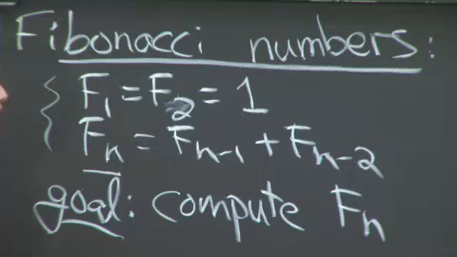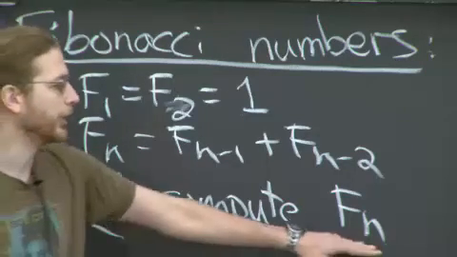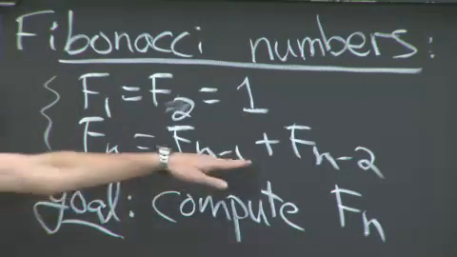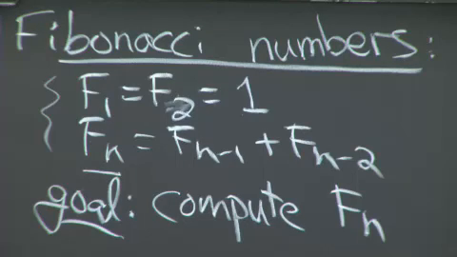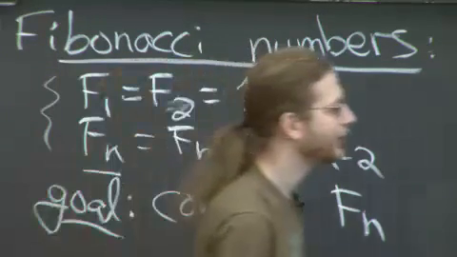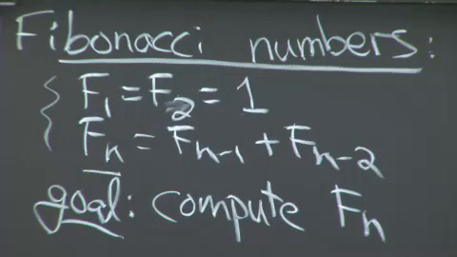And I'm going to assume here that that fits in a word. And so basic arithmetic, addition, whatever, is constant time per operation. So how do we do it? You all know how to do it. There's many ways. But I'm going to give you the dynamic programming perspective on things.